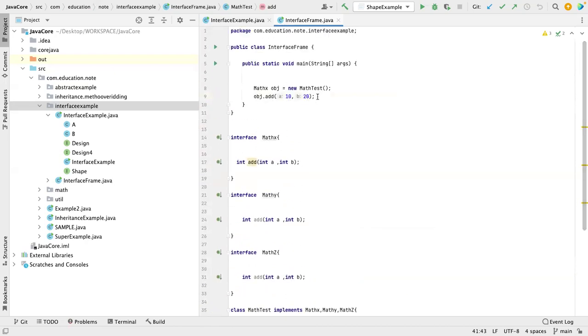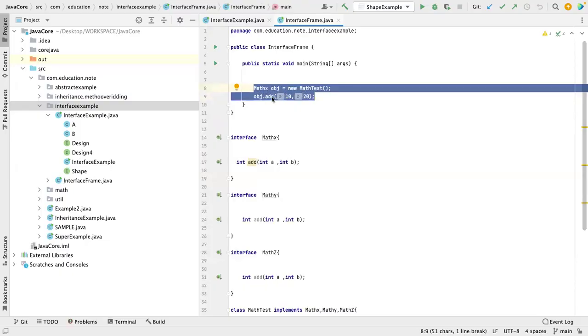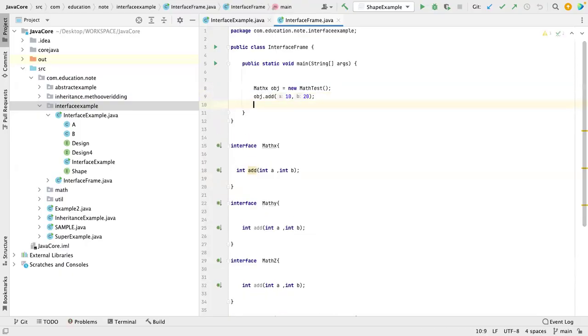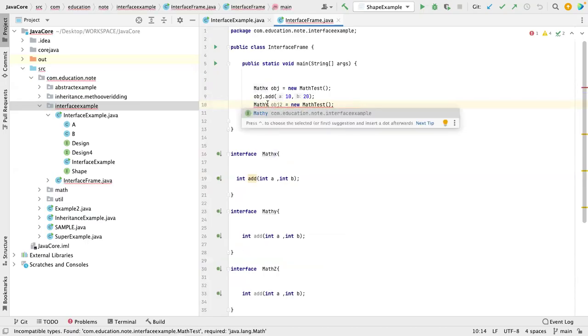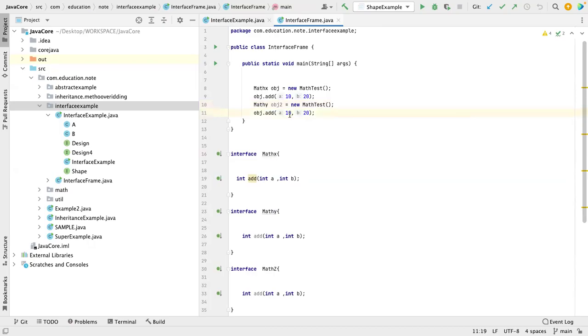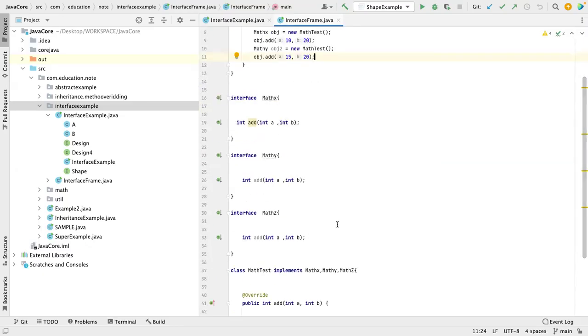I'm just copying and pasting because multiple times you have to create an object. Obj2, here I can have small y. Now here I can have 15 and 20. So basically there is no confusion. You will have a common implementation. So when you run, let me run this one.